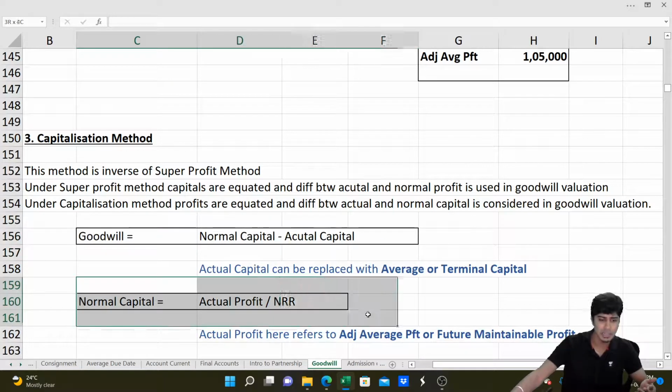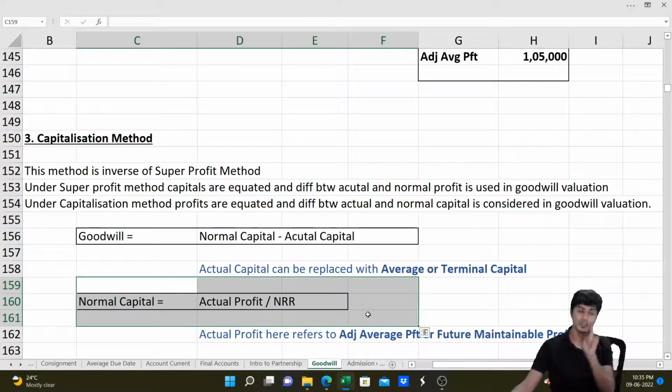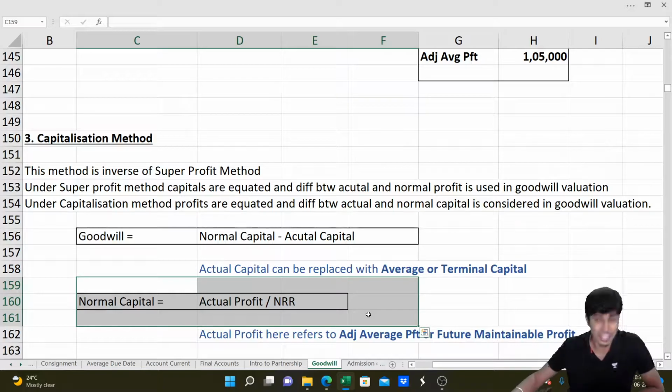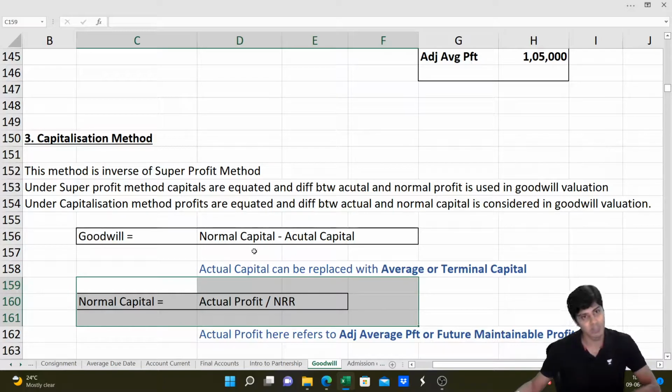How do we find normal capital? To earn a profit of 10,000, the normal rate of return is 10%. Meaning you are getting returns at 10%. So to earn 10,000, one has to invest 1 lakh. I've invested only 80, so that difference is my goodwill. Normal capital is found as actual profit divided by normal rate of return.